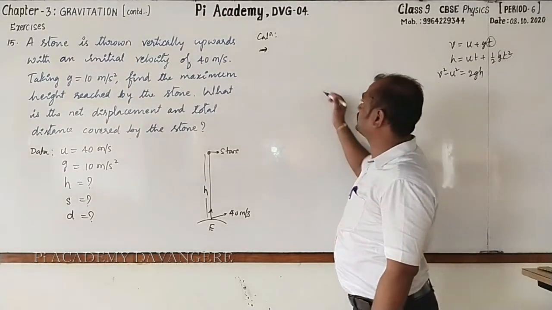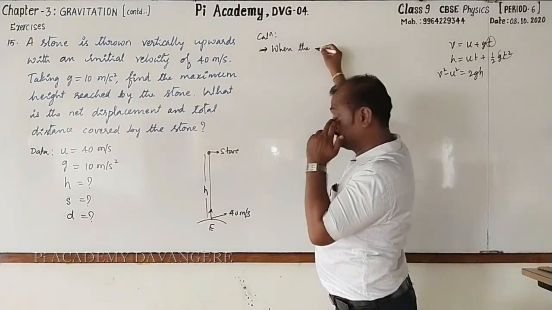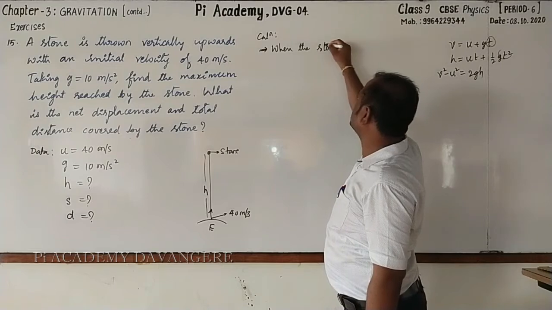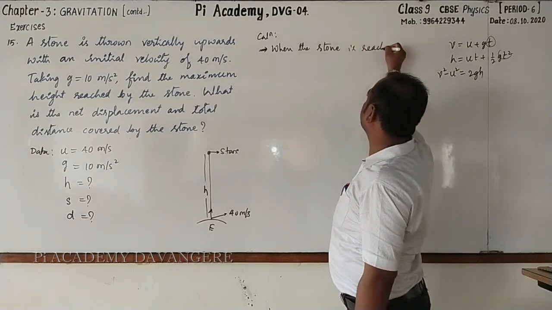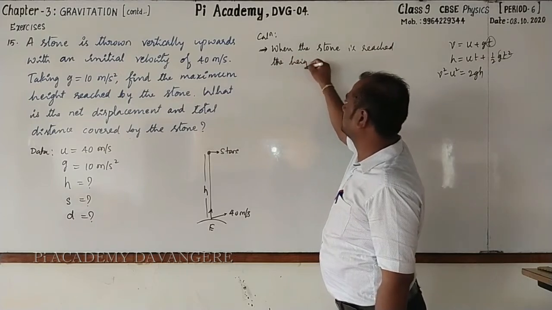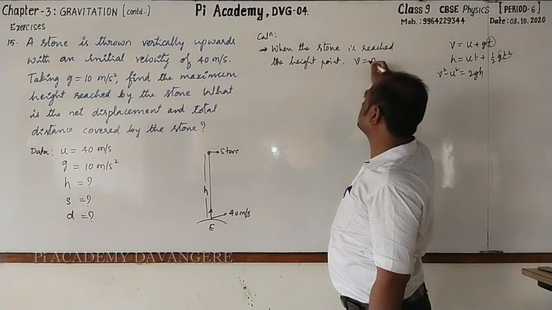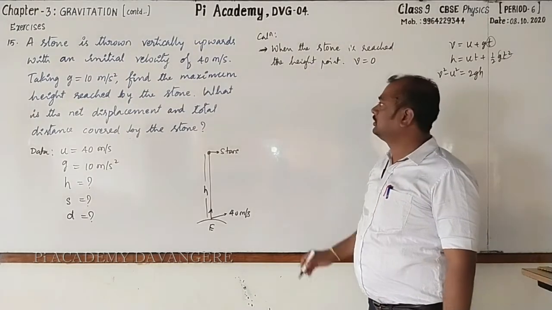Third equation of motion. Here I'll write, when the stone is reached the highest point, then final velocity will be 0.